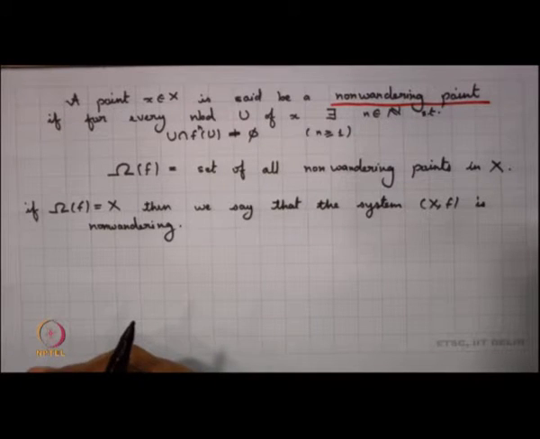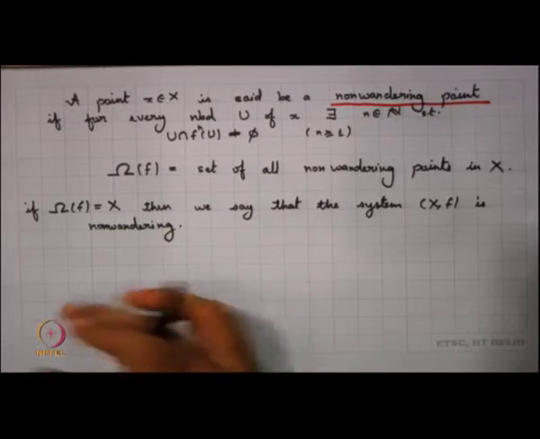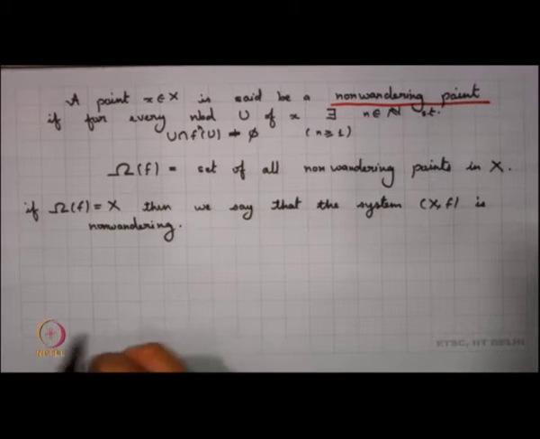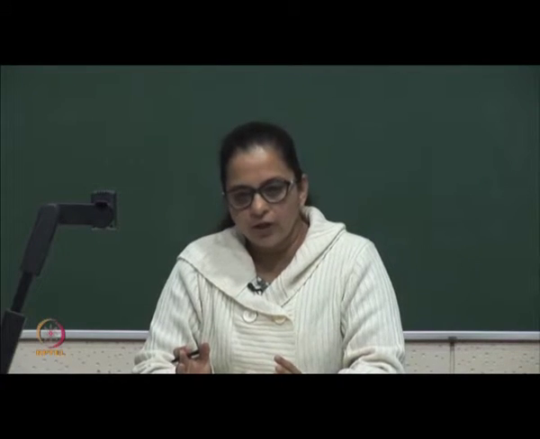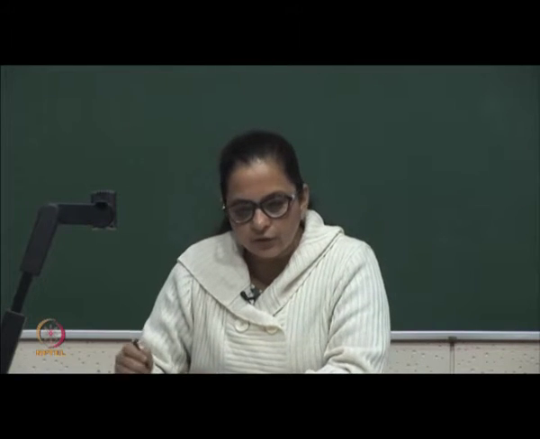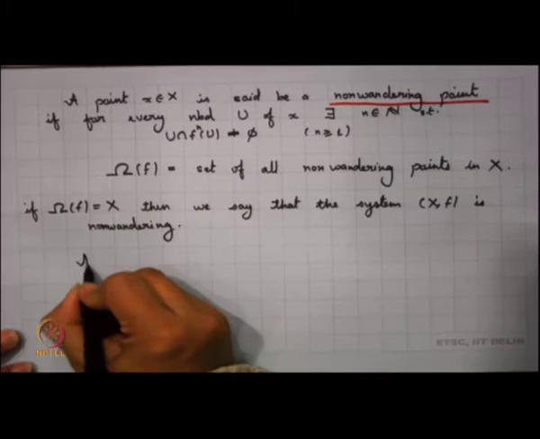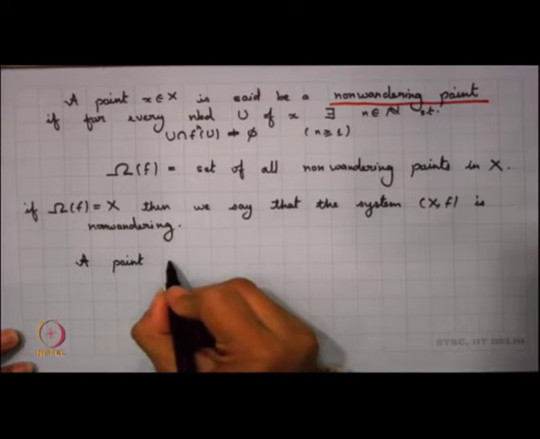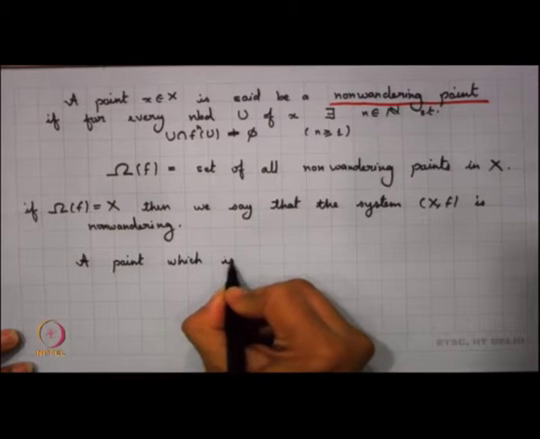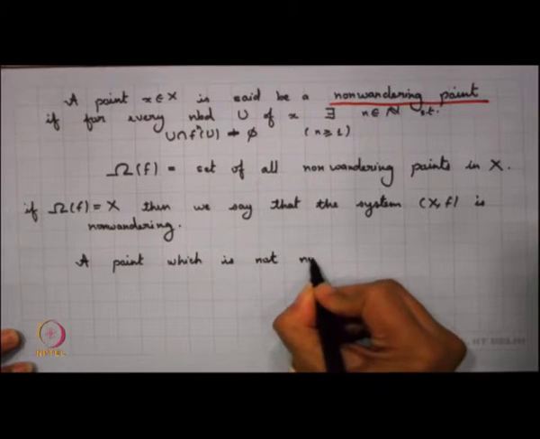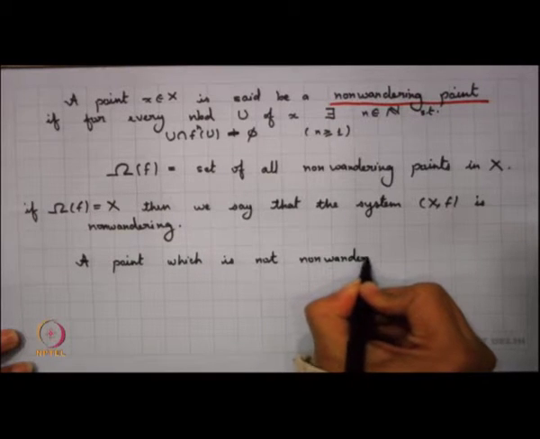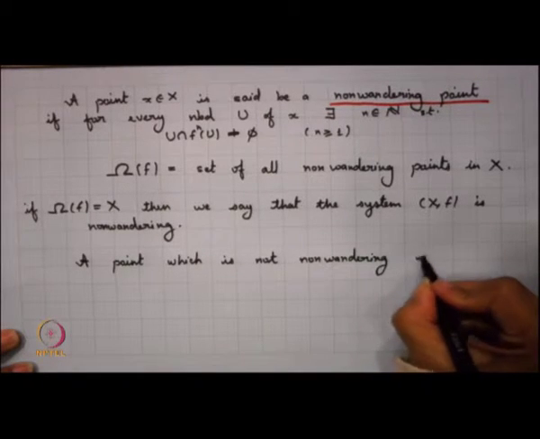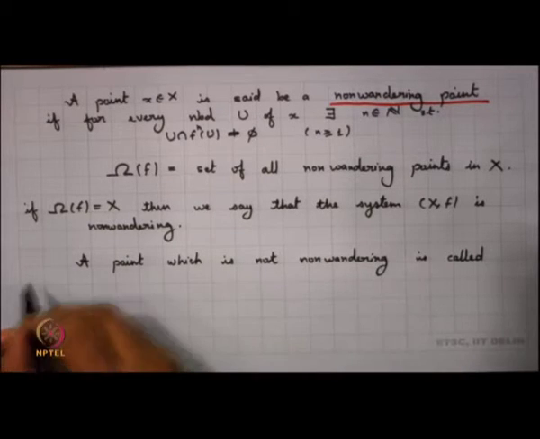Now, we want to recall what can be wandering points and what can be non-wandering points. The concept of non-wandering also gives us what happens to its complement, meaning not all points can be non-wandering. So, a point which is not non-wandering is called a wandering point.